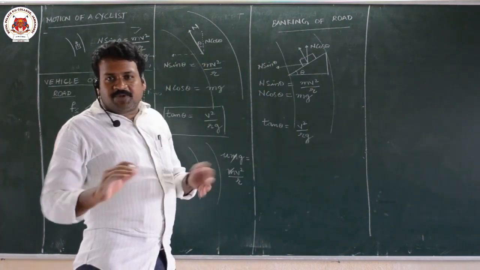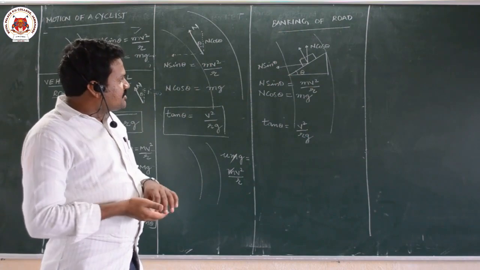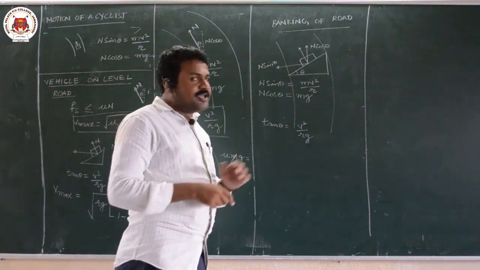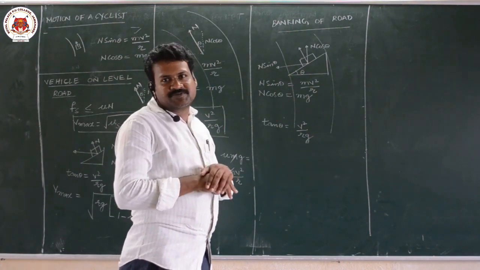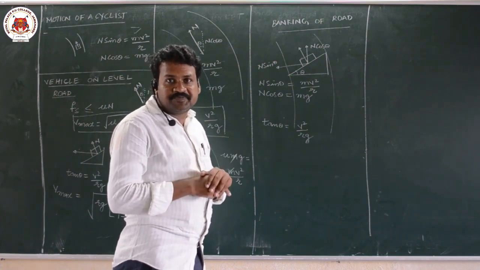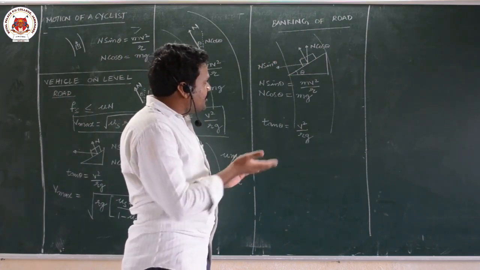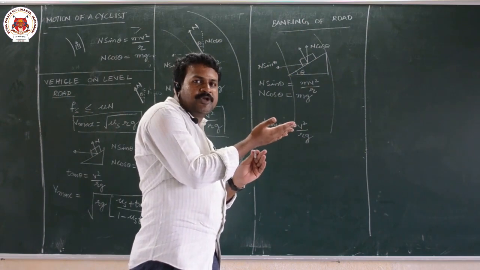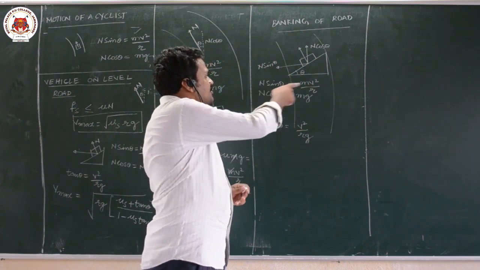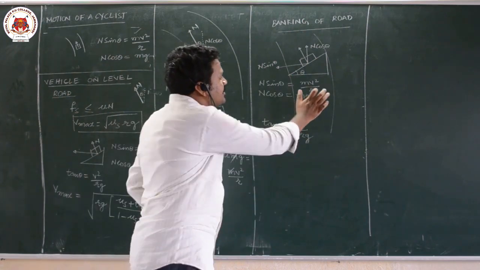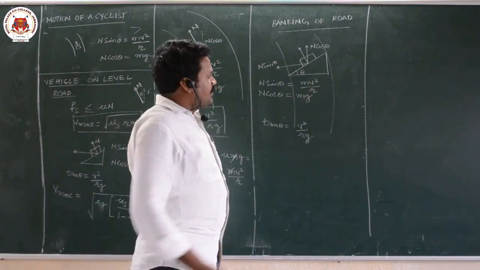So here the advantage of banking of roads is that some component of your normal reaction provides the centripetal force. Here there is no need of friction. Instead of friction, some component of your normal reaction is providing the necessary centripetal force.